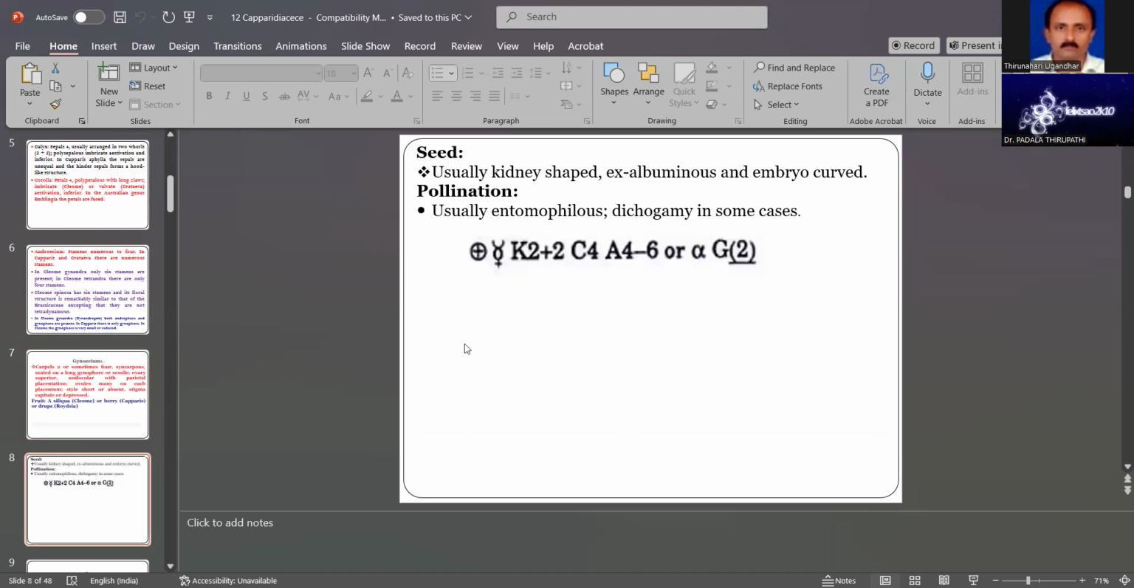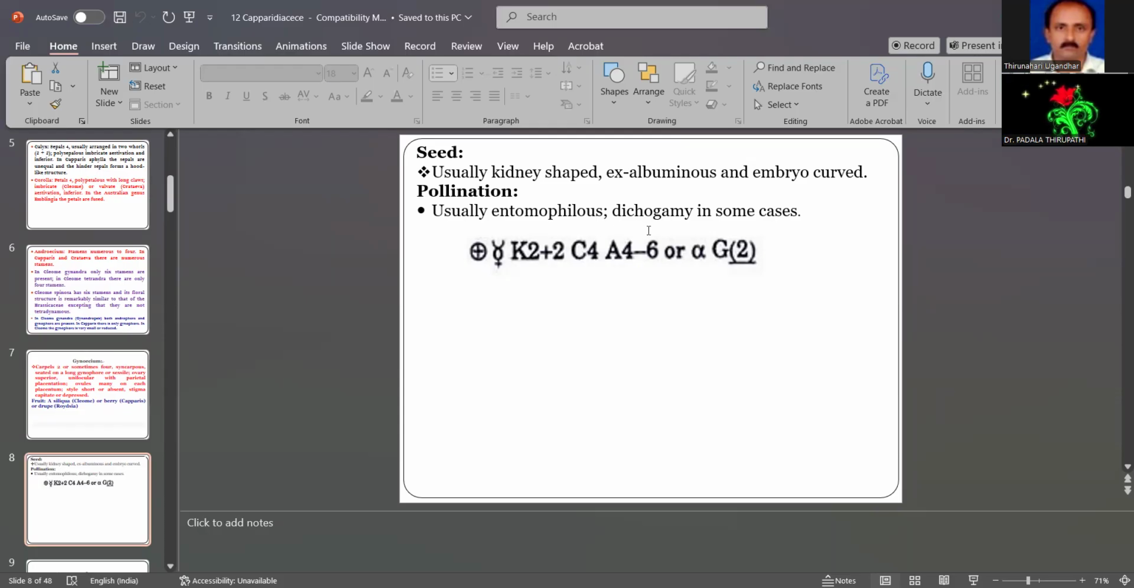Then the seeds. They are usually kidney-shaped seeds, exalbuminous, and the embryo is curved. It is usually entomophilous. Entomophilous means insect pollination. The flowers are attractive, and insects visit from one flower to another. The pollen grains are transferred on the legs of the insects from one flower to other flowers during visitation.